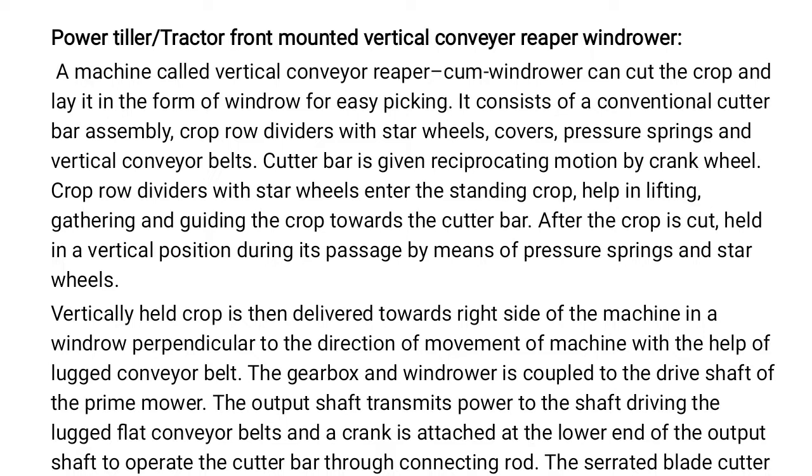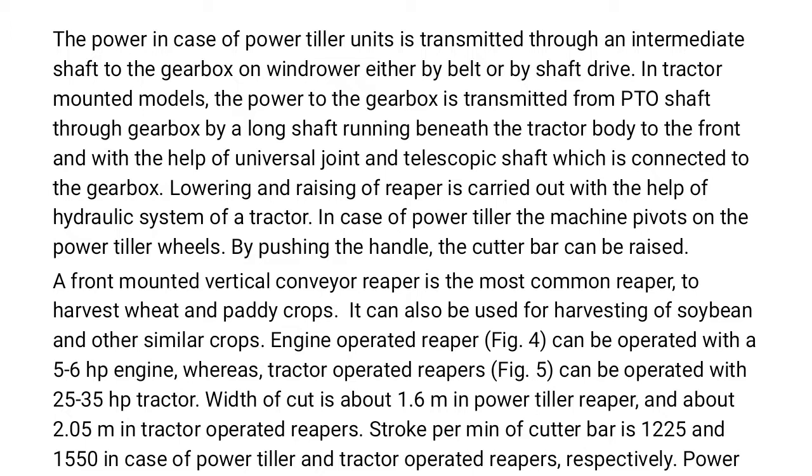The gearbox and windrower are coupled to the drive shaft of the prime mover. The output shaft transmits the power to the shaft driving the lug flat conveyor belt, and a crank is attached to the lower end of the output shaft to operate the cutter bar through a connecting rod. The serrated blade cutter bar cuts the crops.